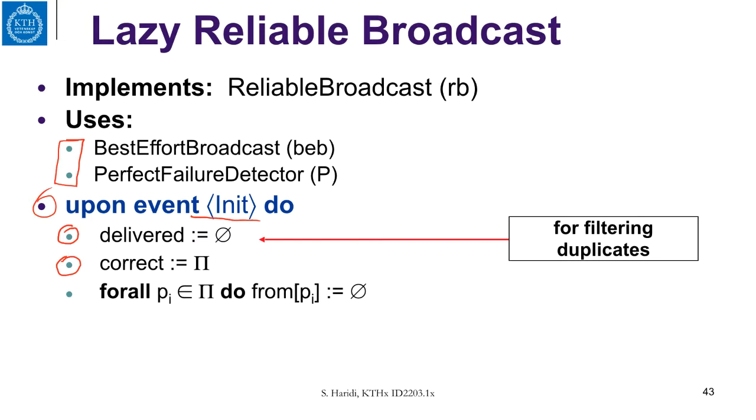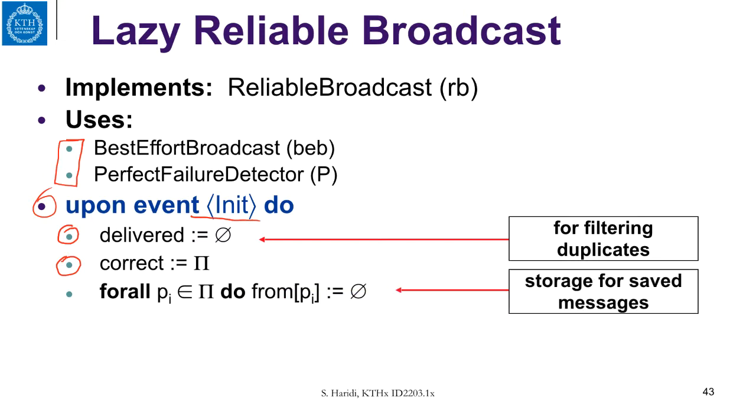And then we have an array or a map indexed by each process, and it is a storage for saved messages. Initially, for each process, the set is empty, but whenever there are values here, it says I have received a number of messages from process i, and that will be stored there.